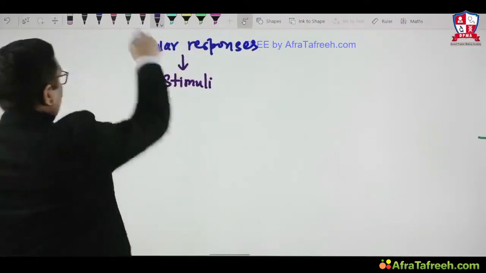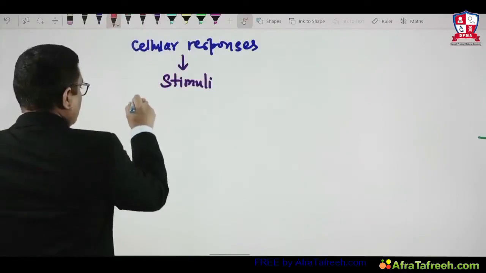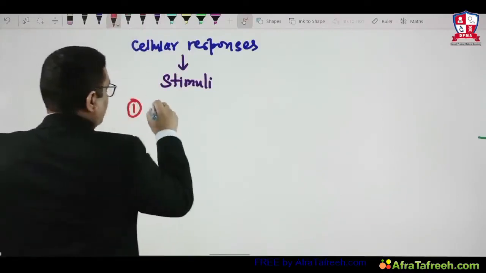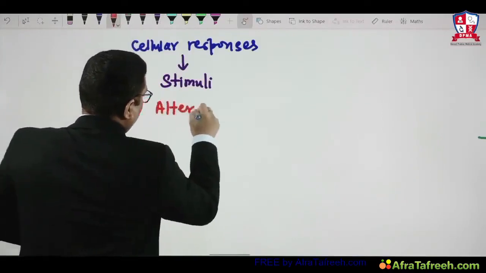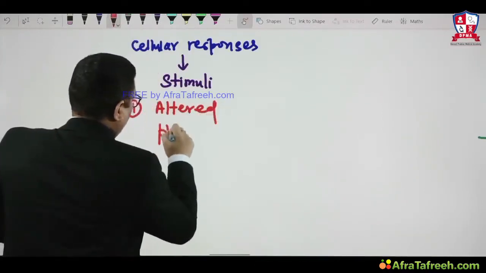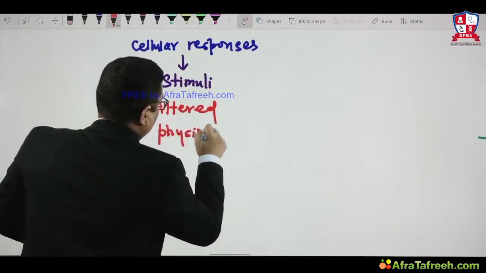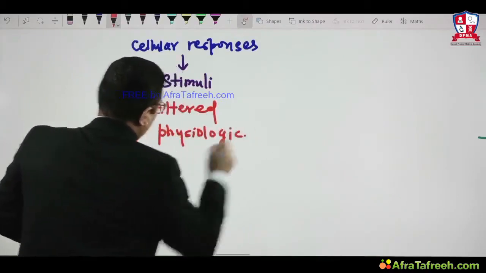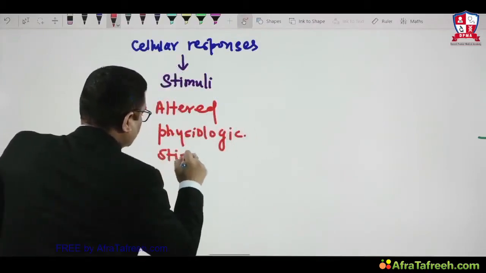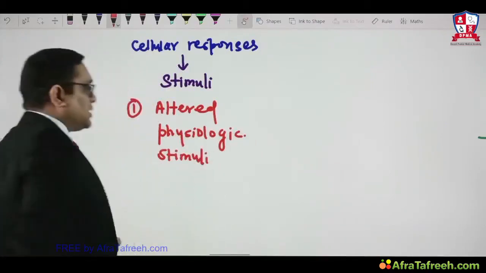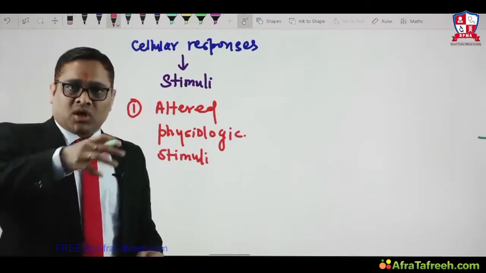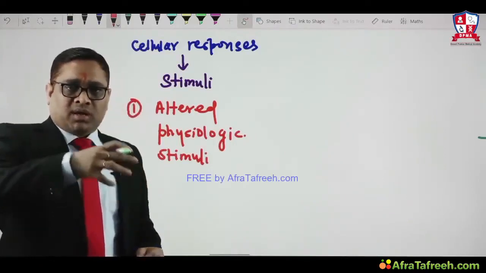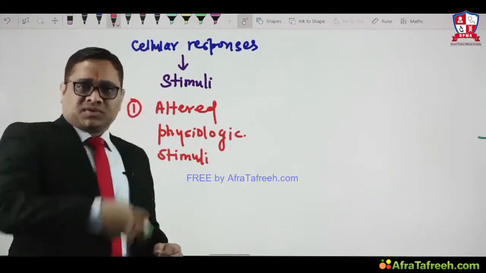For example, one by one I will introduce you. When the stimulus is an altered physiologic stimulus, it means the stimulus is not injurious and it will just change the physiology of the cell.